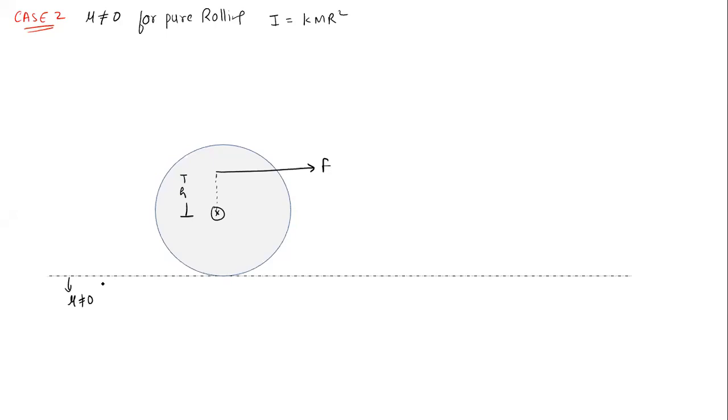Can you tell me in which direction the friction force will act? Is it on the right side or left side? Friction force will act because on the surface mu is not equal to 0, which means friction is there. Now, in which direction will friction act? Left side or right side?